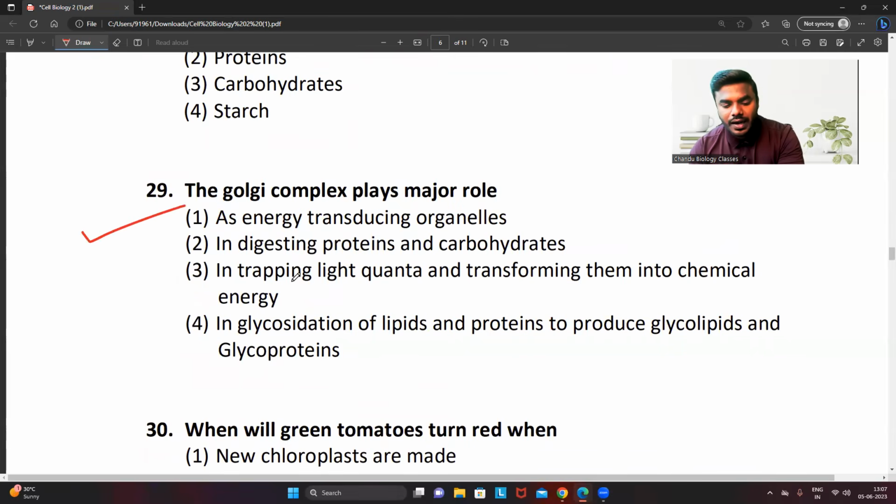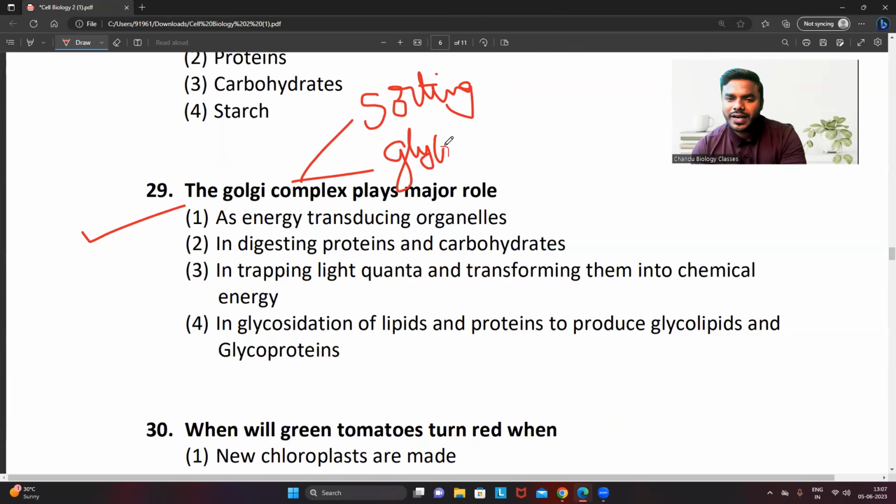Then question number 29. The Golgi complex plays a major role. All the students remember, I'm telling you right now, the Golgi complex is helpful in sorting. Second thing, and the most important one, I told you, right, the Golgi complex plays a key role in glycosylation. These two are the 2 fundamental functions performed by the Golgi complex. So option 1 says that it is an energy transducing organelle. Wrong statement. It is in digesting proteins and carbohydrates. It is not at all involved in any digestion.